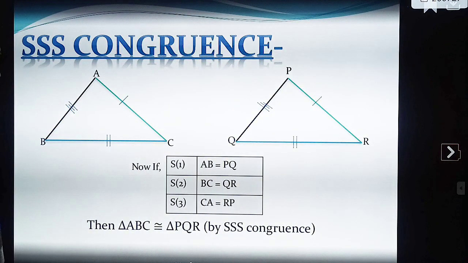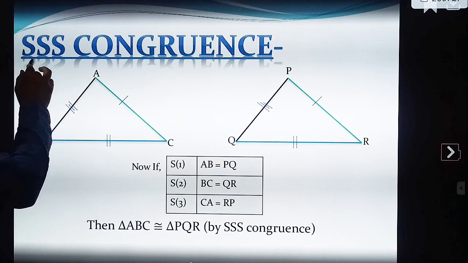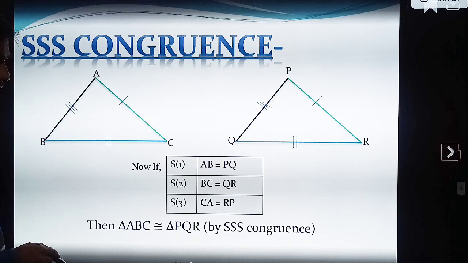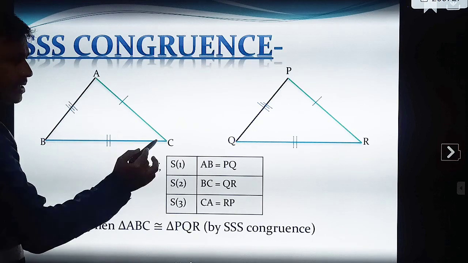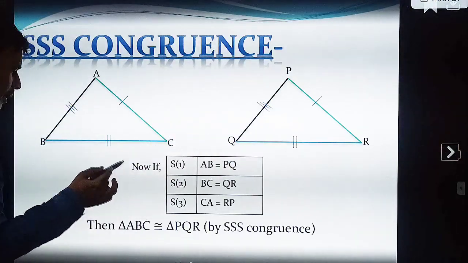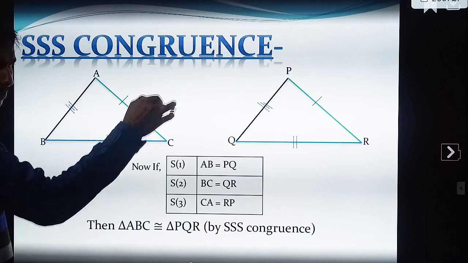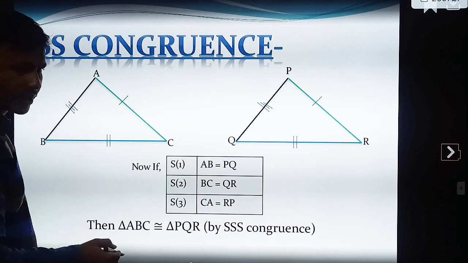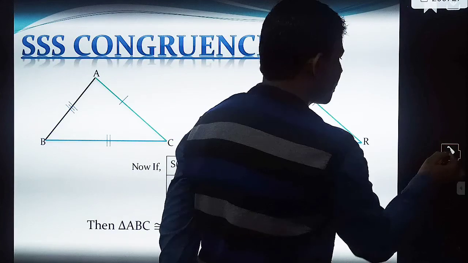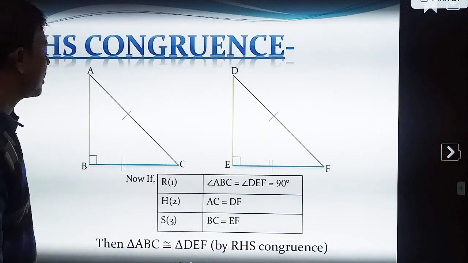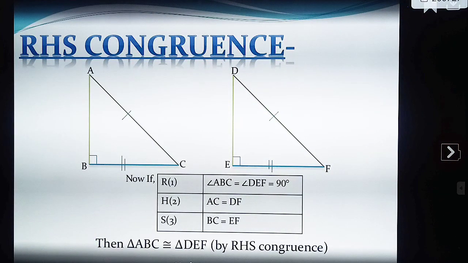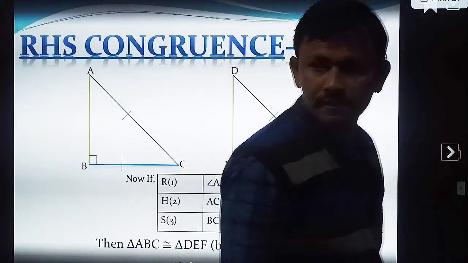Next comes SSS similarity criterion. Side AC is equal to side PR, BC is equal to QR, AB is equal to PQ. This is called as what? SSS similarity congruent rule. Not